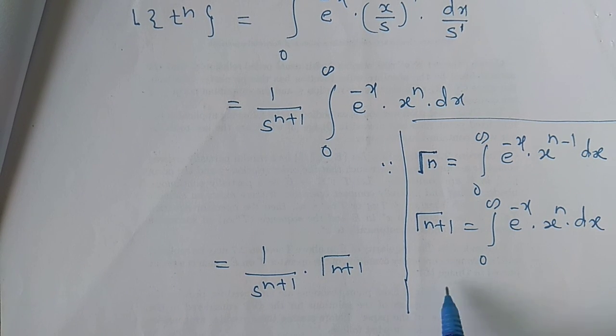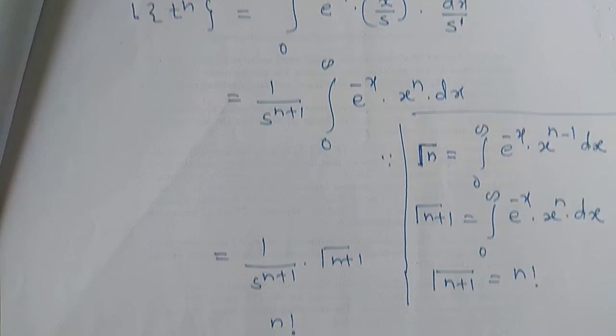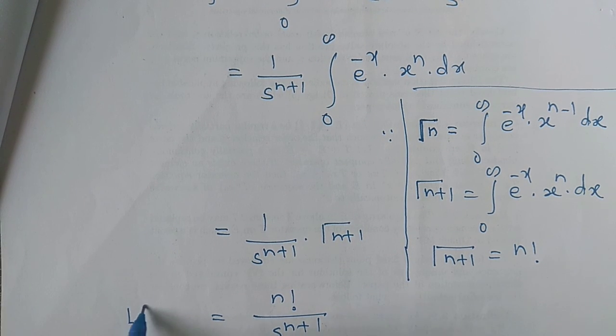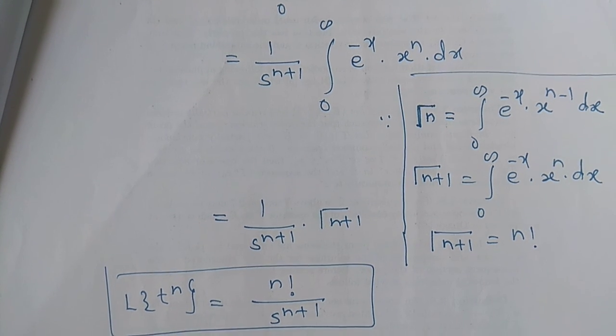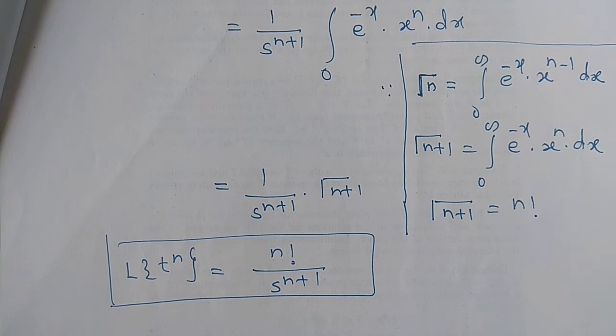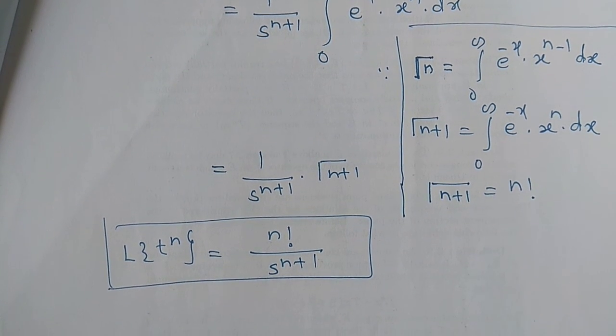Therefore we know that as one more result, gamma of n plus 1 is equal to n factorial. Therefore this becomes n factorial divided by s to the power n plus 1. Therefore Laplace transform of t raised to n is equal to n factorial divided by s to the power n plus 1. Hence the proof. This is the proof of the third result.